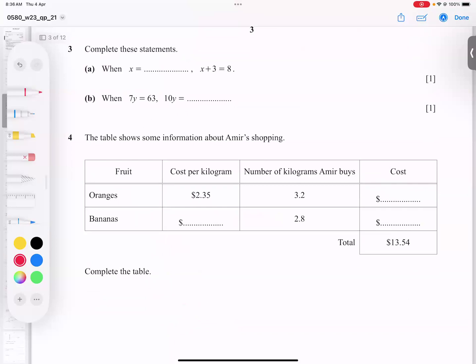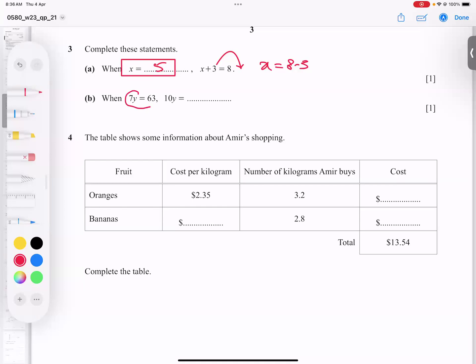Complete these statements. He mentioned X is equal to what, when you have this situation. So naturally, you have to bring 3 to the other side. And when you go to the other side, it's 8 minus 3, which gives us 5. That's it. Over.